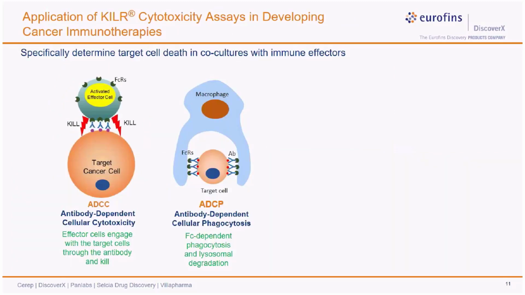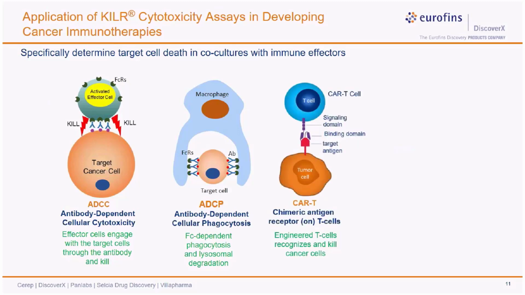Moving forward, the other important cytotoxicity application is using the killer system for CAR-T. Now, what is CAR-T? CAR-T stands for chimeric antigen receptor on T cells. CAR-T cell therapy has emerged as a novel therapeutic T cell engineering practice in which T cells derived from the patient blood are engineered in vitro to express artificial receptors targeted to a specific tumor antigen. Now, these engineered T cells then directly identify the tumor antigen without the involvement of the major histocompatibility complex, or the MHC.